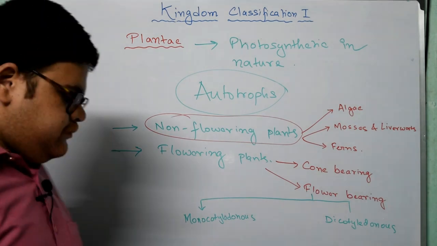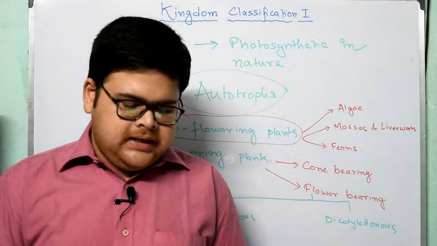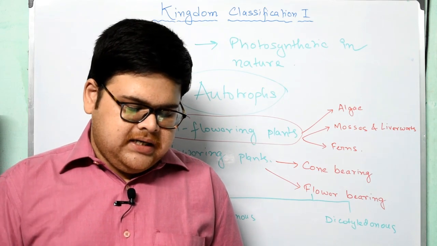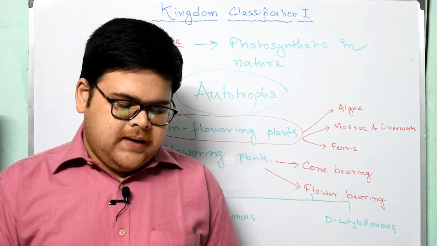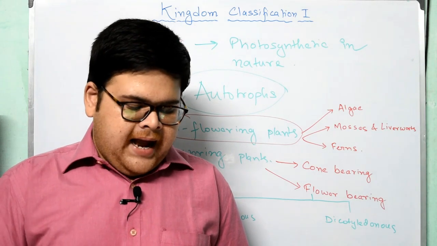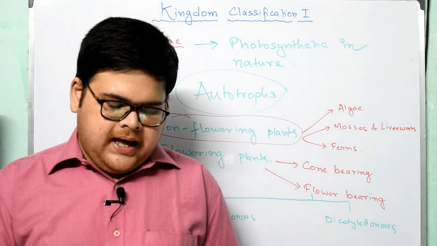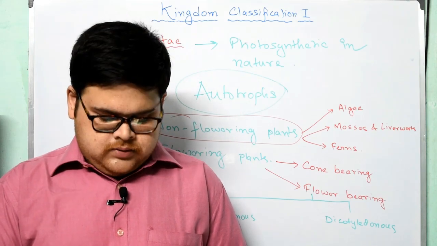So what are monocotyledonous plants? Plants with seeds having only one cotyledon, that is, seed leaf, are called monocotyledonous plants or monocots. And dicots, what are they? Plants with seeds having two cotyledons are called dicotyledonous plants or dicots.